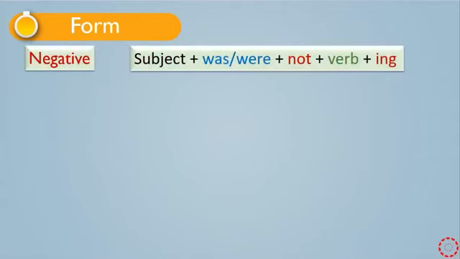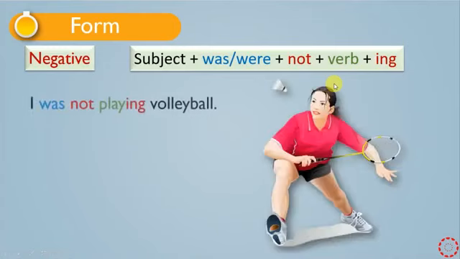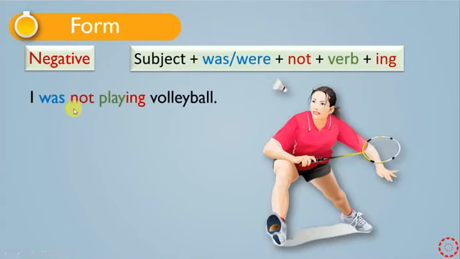Let's come back to the forms. How can we negate past continuous? We just add not to the verb to be. We have the subject at the beginning, and then we have was or were, and then we add not. Then we have verb plus ing. Look at this example. I was not playing volleyball.